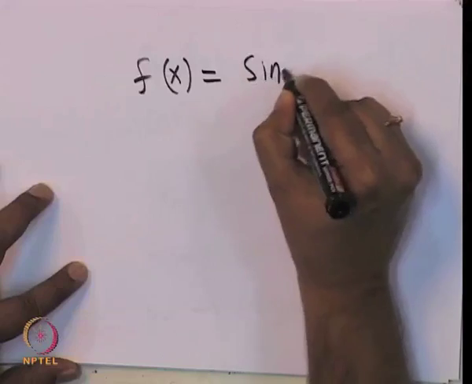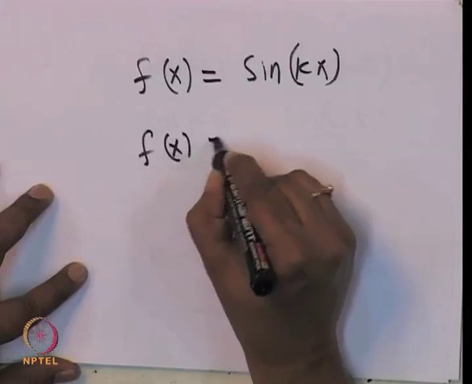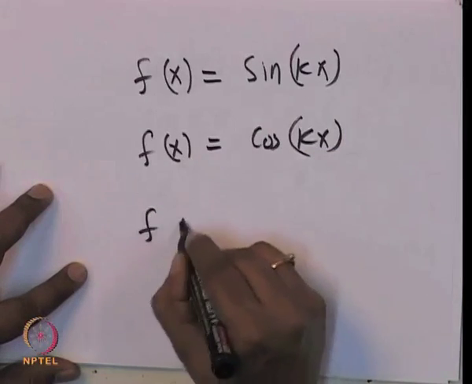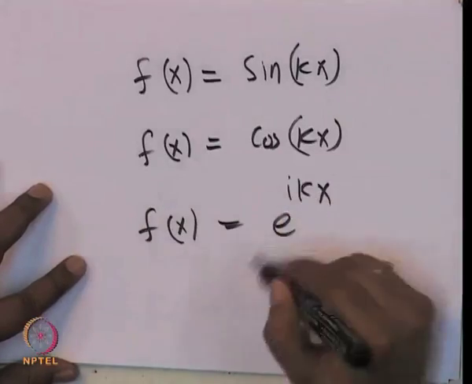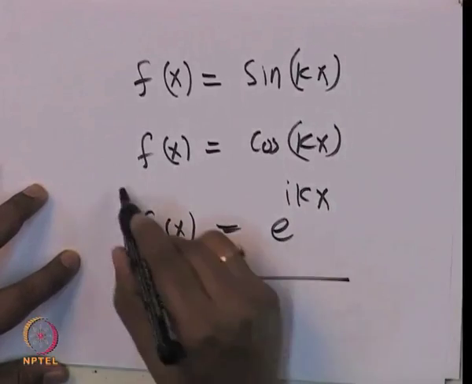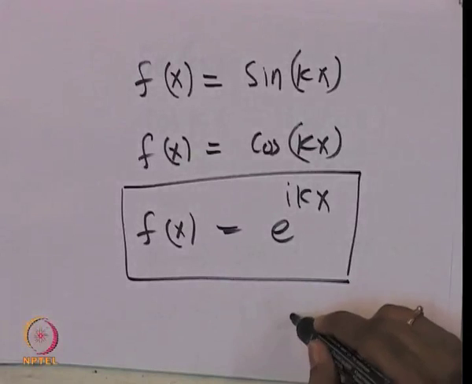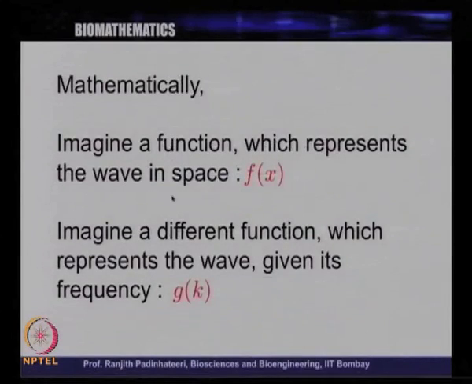So, f of x could be sin kx, f of x could be cos kx, f of x could be e power i kx. This is the most general f of x which represents a wave, because it is a combination of sin and cos. Given that you have a combination of sin and cos, which is e power i kx, this represents a wave. That is the function which represents a wave in space. If you plot it, you will get a wave.